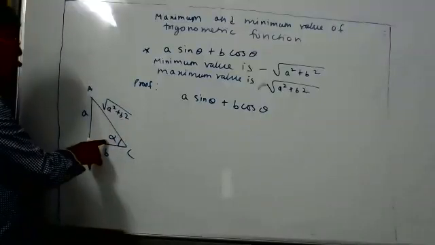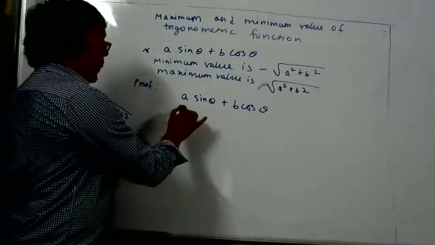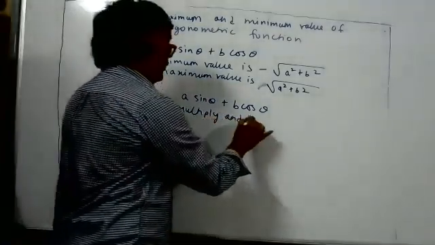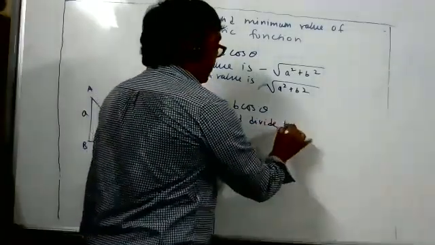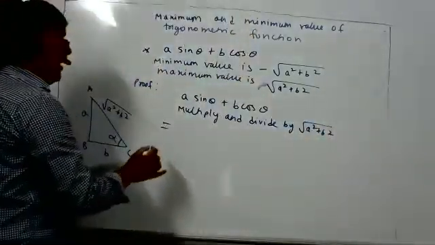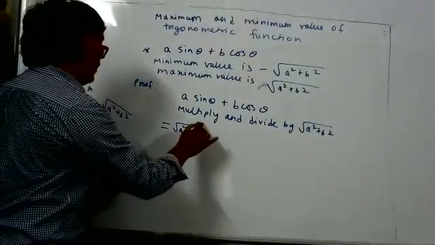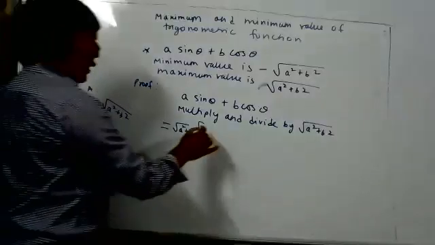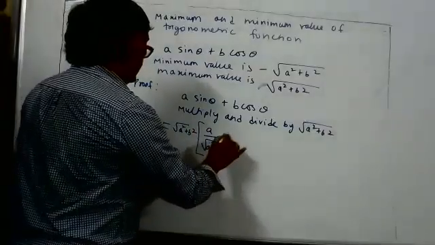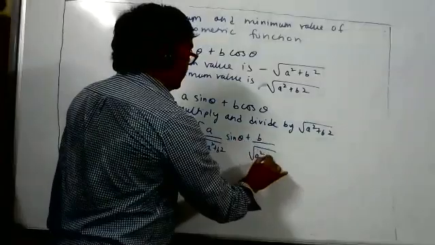Now what will I do? I will multiply and divide by square root A square plus B square. So I will get square root A square plus B square, as I have multiplied and I will divide also. So I will get A by square root A square plus B square sine theta plus B by square root A square plus B square.